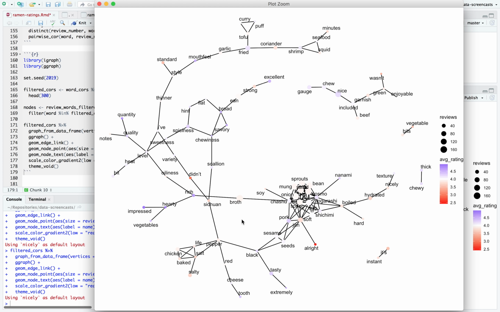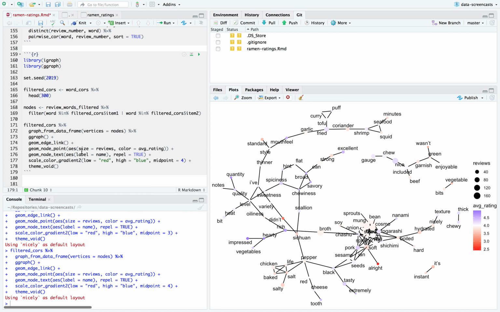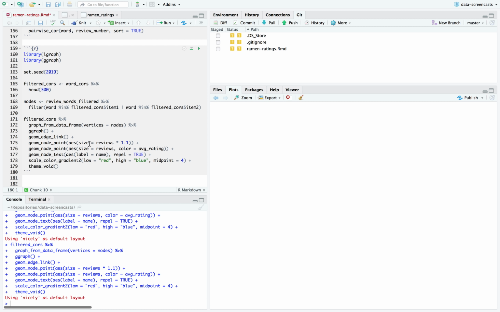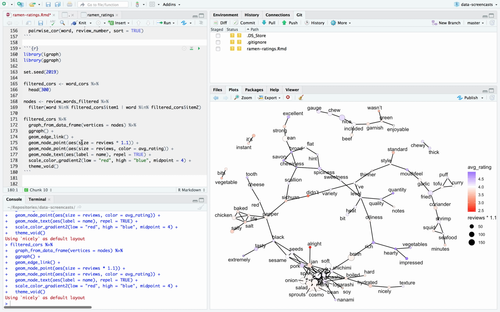Notice it's a little bit hard to see all these points. I have a trick I use. I can't remember if I've ever used it in a screencast. It's a silly trick. What I actually do is create a separate point under the first one that is slightly bigger. That makes it look like each of these are outlined. I don't have a better way of doing that. I've done it for a lot of my graphs and just noticed that it really makes it easier to see these points.